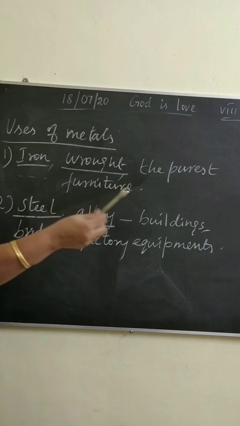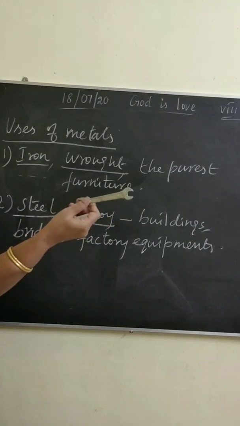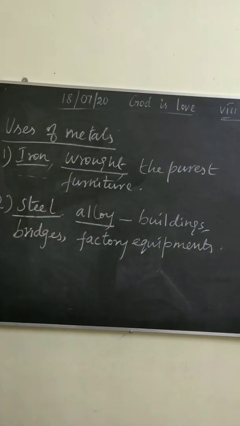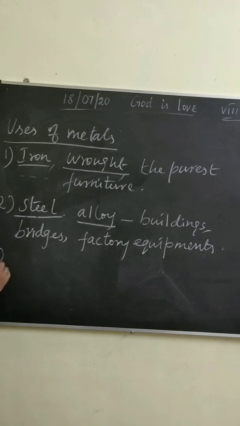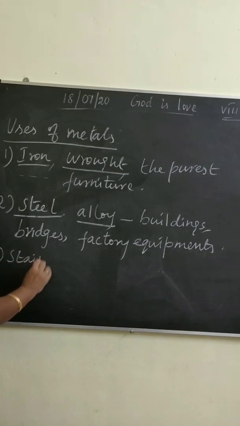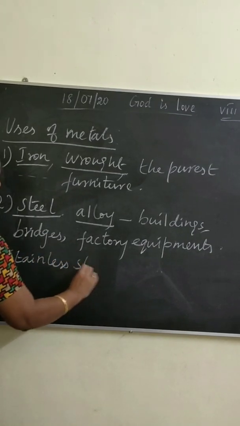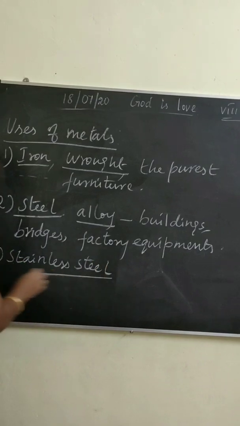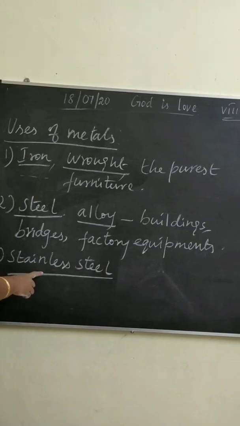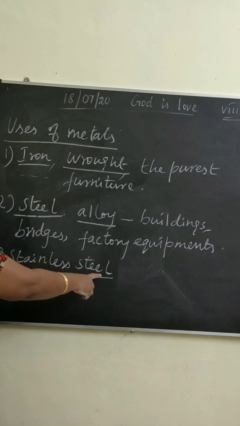Children, look at this steel. Third one, stainless steel. What is stainless steel? It is another type of iron.